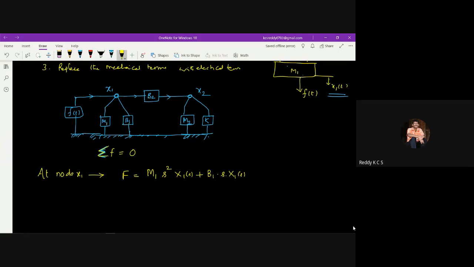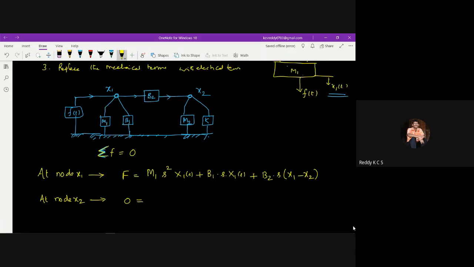Because this force applied is connected to b2, b1 and m1. So m1 and b1 are under the direct influence of x1, so directly I can write m1 into s square, but b2 undergoes the change in the displacement, that is why I write b2 into s into x1 minus x2. Then at node 2, that is node x2, what is the force applied at this node? Nothing, because the force is applied to x1 only. So I don't have force applied to node x2, so 0.